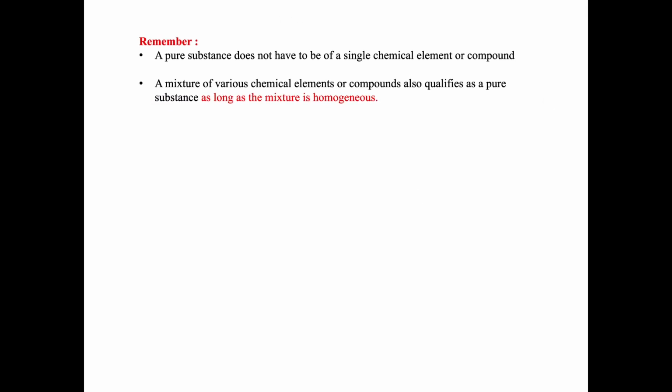Remember, a pure substance does not have to be of a single chemical element or compound. So we learned that a pure substance is classified into element or compound, right? So why is it written that a pure substance does not have to be just a single chemical element or compound? That means a pure substance is not limited to a single element or even a compound.